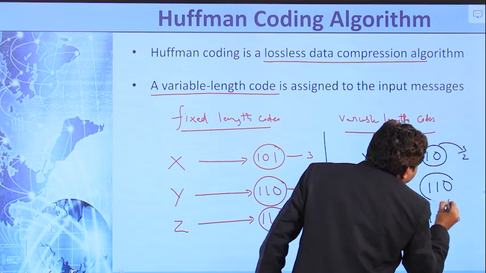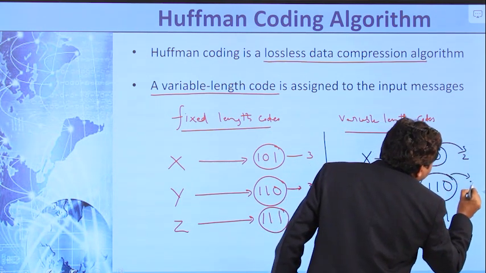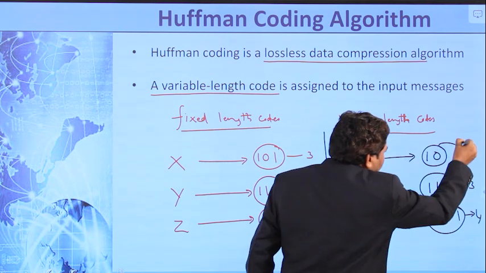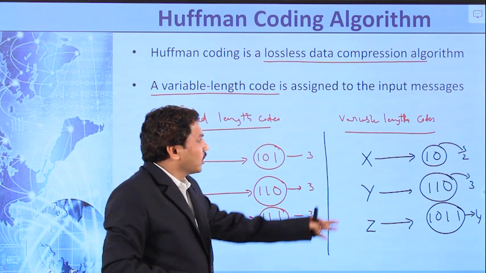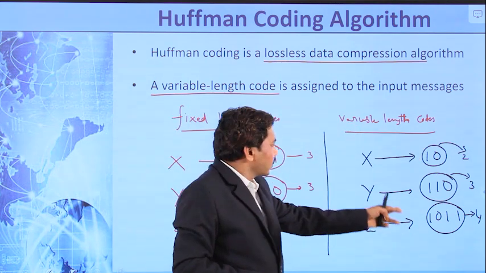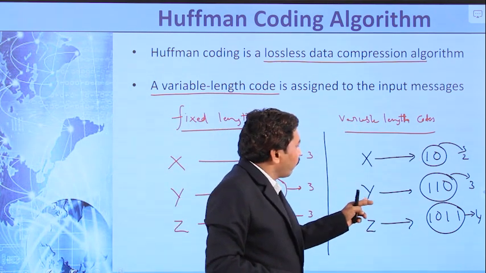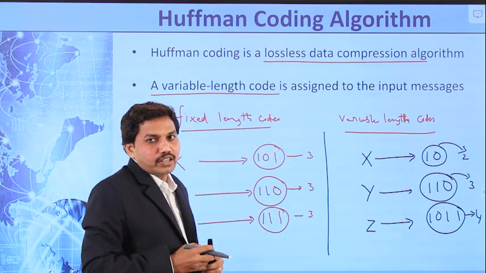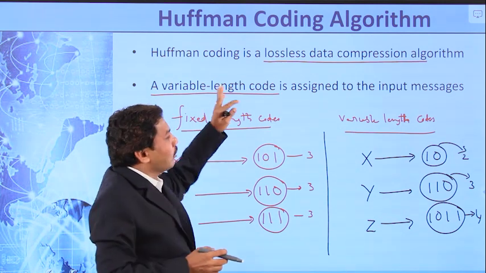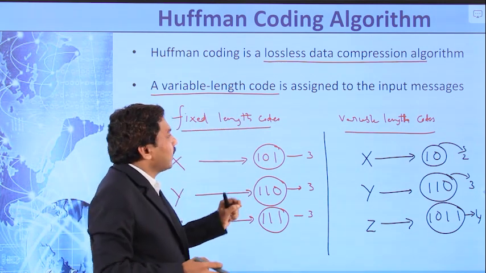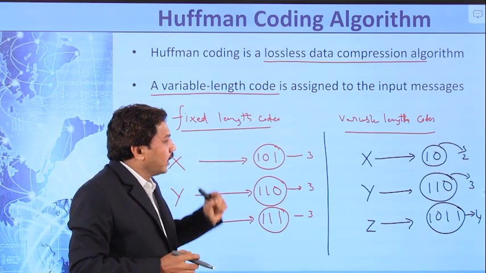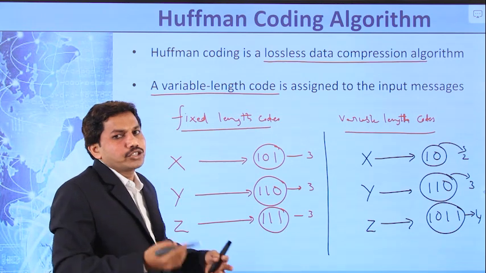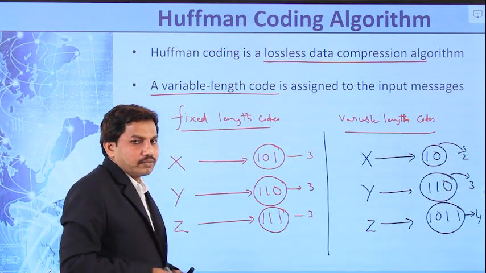Whereas the number of bits present in this code word is 3, and in this code word is 4. So you can look at here carefully. That indicates it has variable length. That means the length of X is 2, the length of Y is 3, and the length of Z is 4, which is called variable length codes. So Huffman coding is a variable length code. That indicates it assigns variable length codes to each input message or each input symbol.